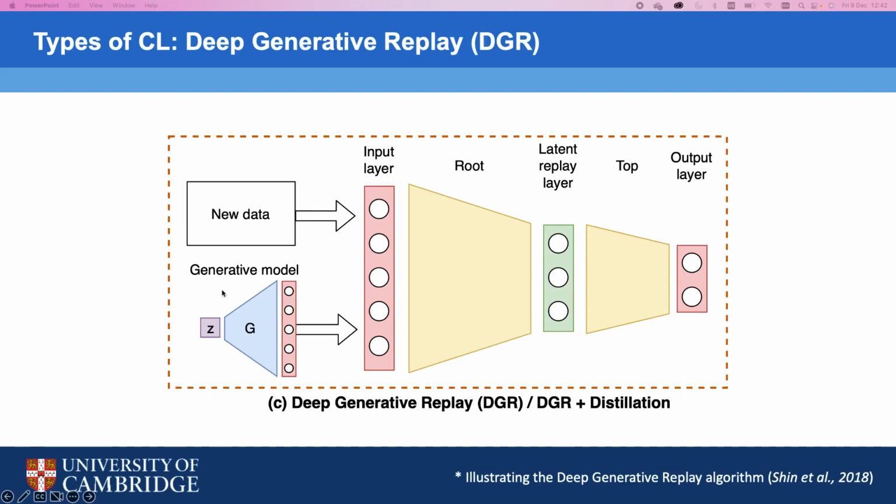There is also a slight variation of this algorithm, known as DGR with distillation. And without going into too much detail, the main idea behind distillation is that instead of training the model on hard targets or labels, you use soft targets using the softmax function. And that's been known to often improve predictive performance.